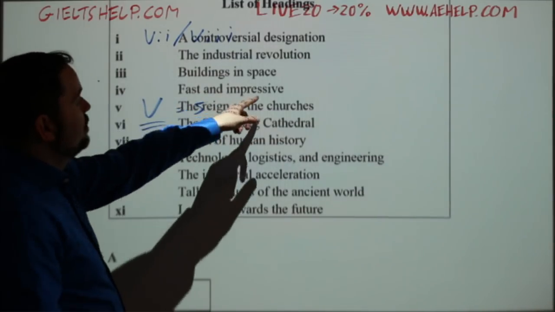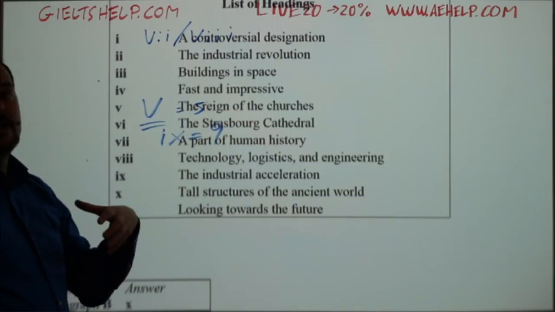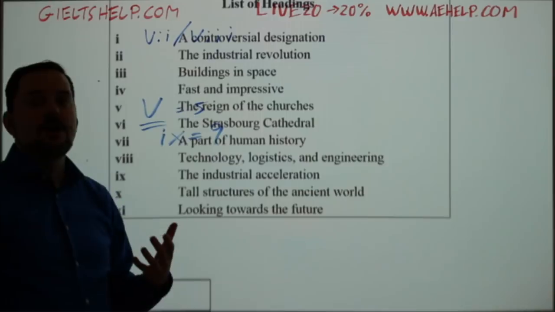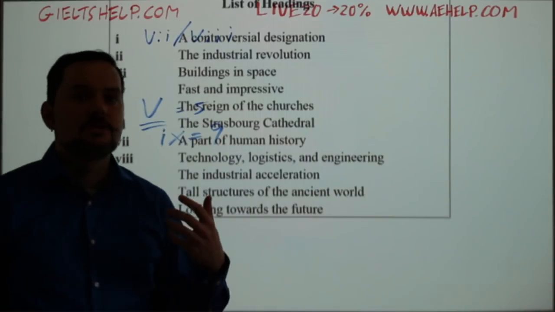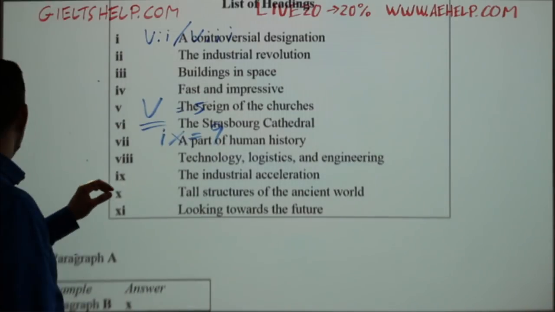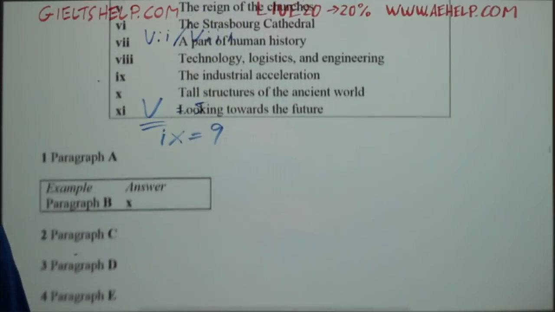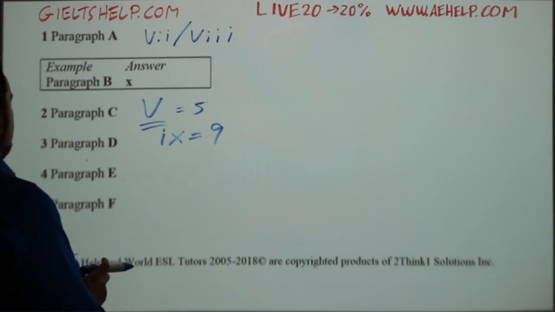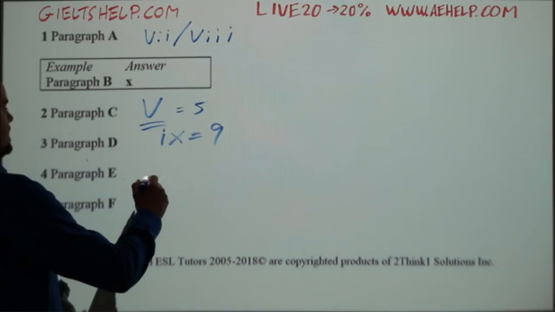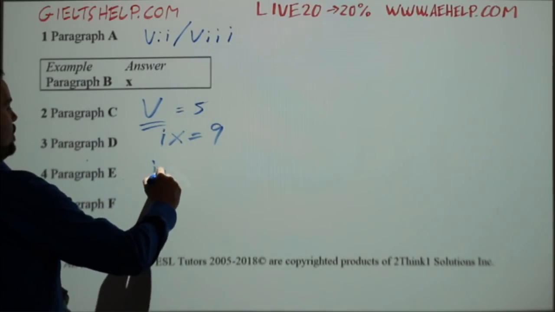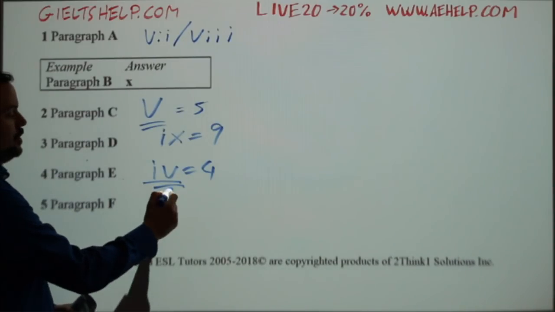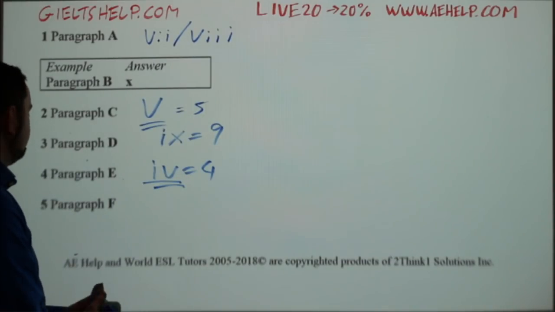Fast and impressive is the best answer because it was built quickly and it was the first building to have over 100 stories, so it's very impressive. So fast and impressive is definitely the correct answer for the Empire State Building, okay? So paragraph E is fast and impressive, which is number 4. But again, in the IELTS, you want to use the Roman numeral IV.